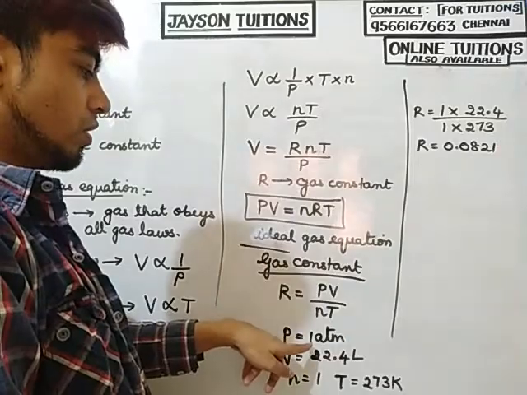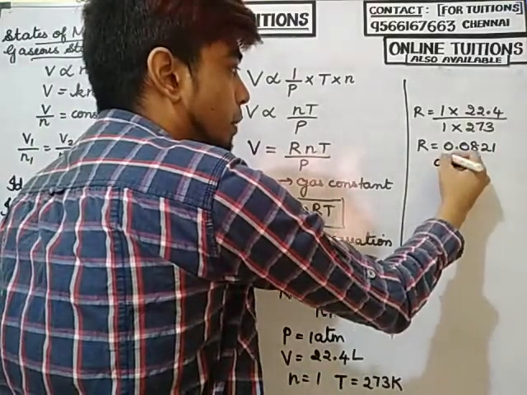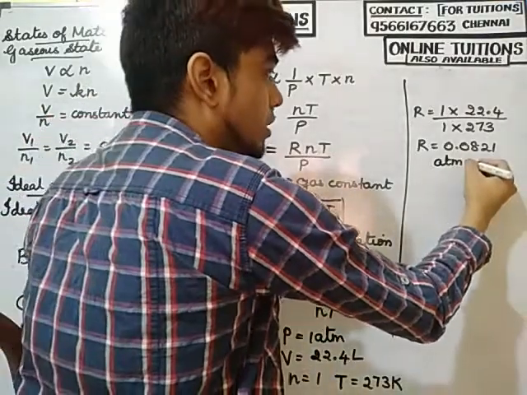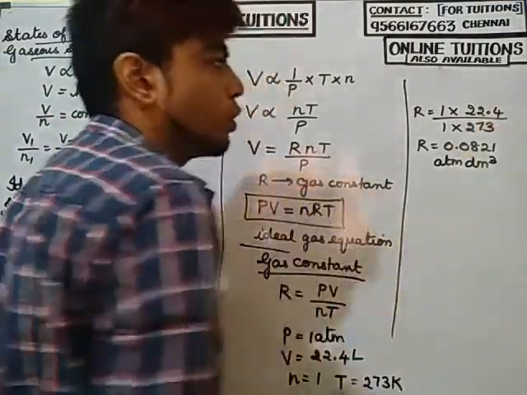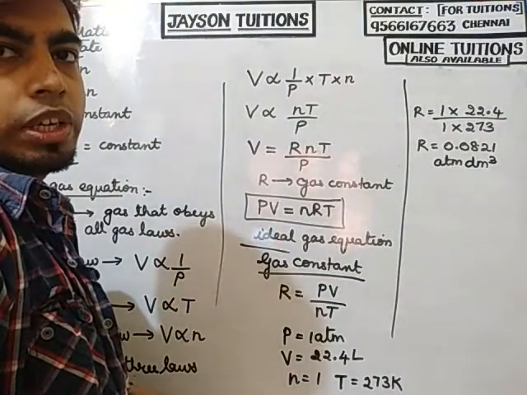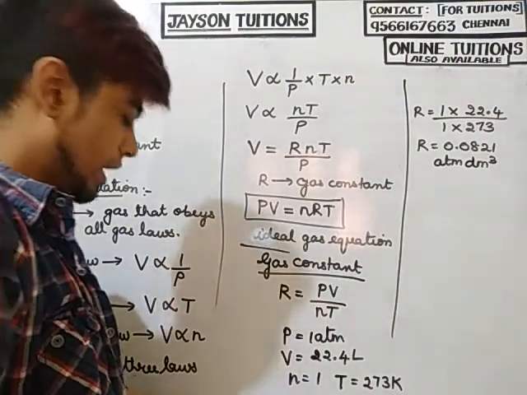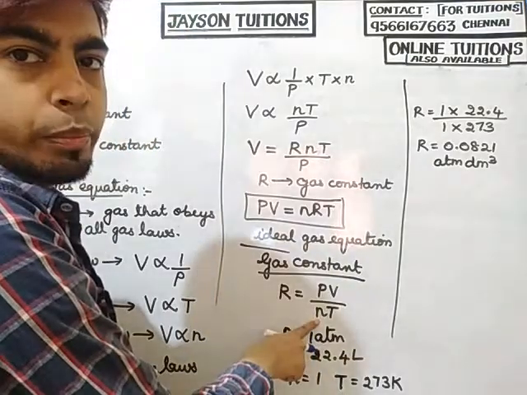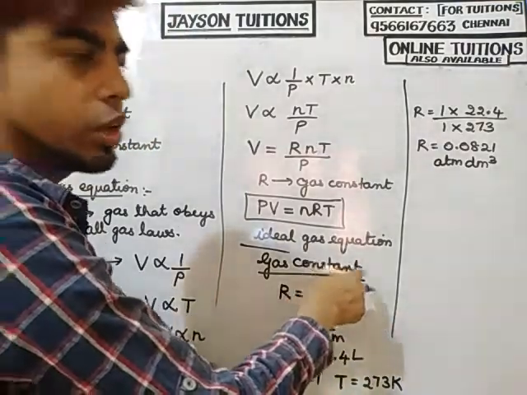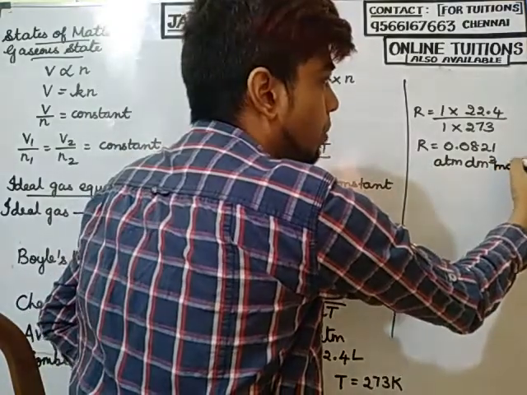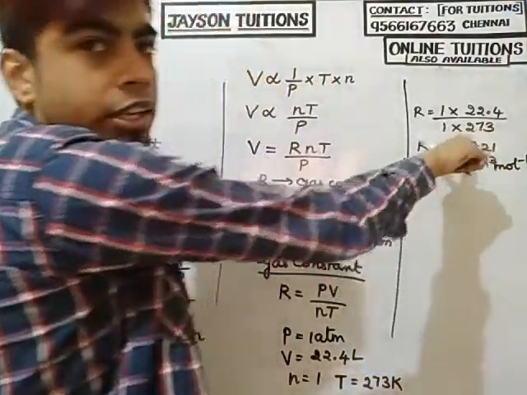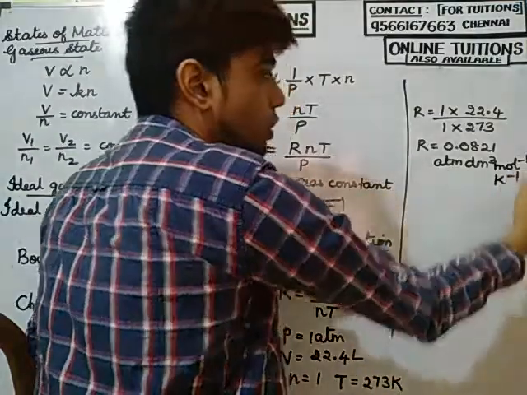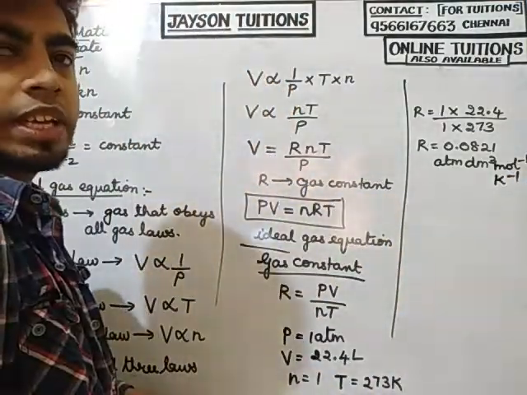So I will get R is equal to 0.0821. The pressure unit is atmosphere, the volume unit is liters, or I can write decimeter cube, which is also a unit for volume. For n it is moles, so it comes to the denominator as mole inverse, and 273 is Kelvin, so it is Kelvin inverse.